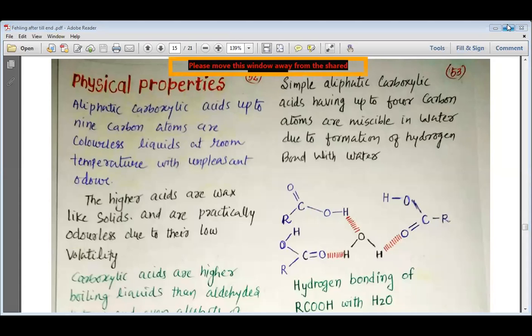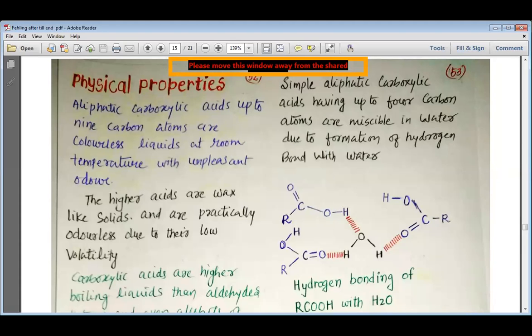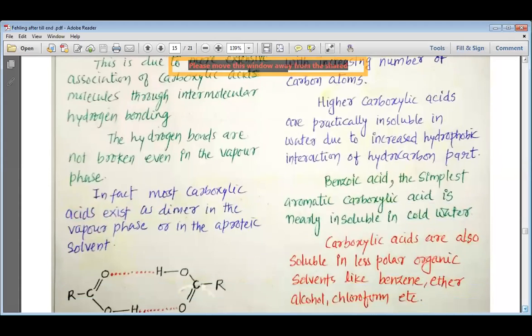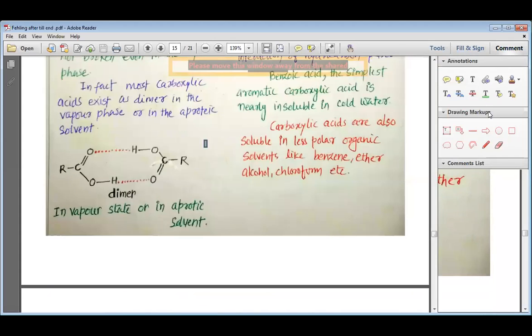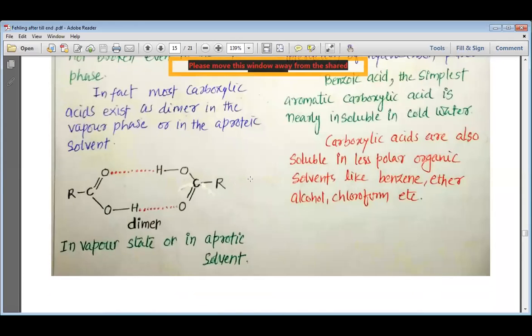In the last period, my dear students, we have studied the physical properties of carboxylic acids. In these physical properties, we first studied their ability to form hydrogen bonding. Carboxylic acids are able to form a good amount of hydrogen bonding due to the presence of oxygen and carbon, which have a good electronegativity difference. And if we look at the resonance structures, we will find that